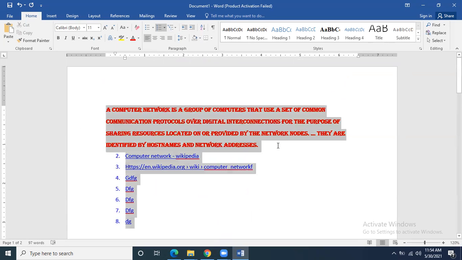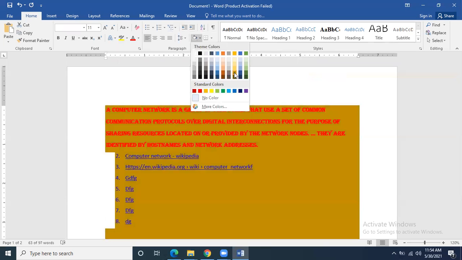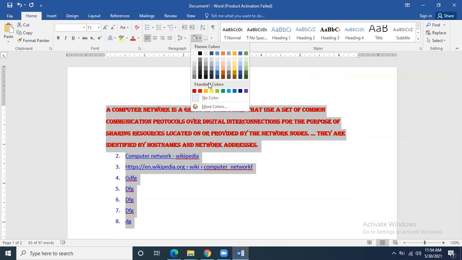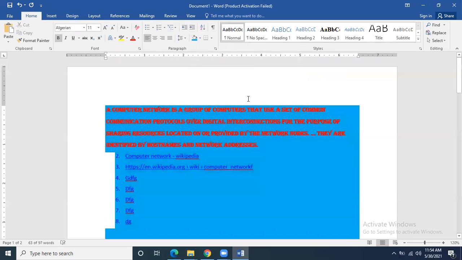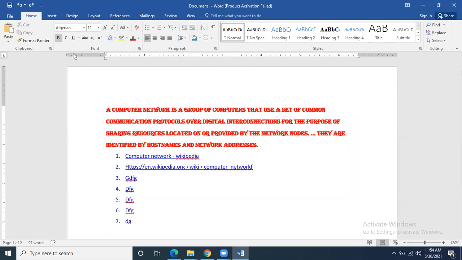If you select the text or paragraph and go to this option, then you can apply the background color. Background fill color will be applied using this option. So this is the thing that we can undo by Control Z and redo by Control Y. So these are the basic operations of Microsoft Word and Excel you would have done in your earlier grades as well.